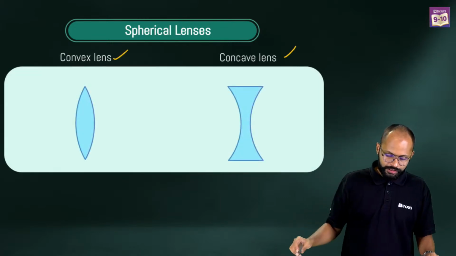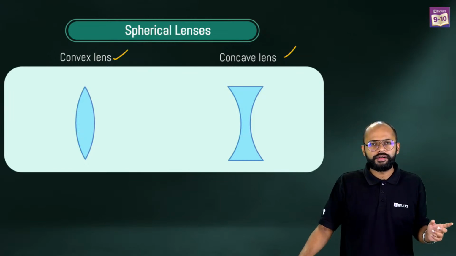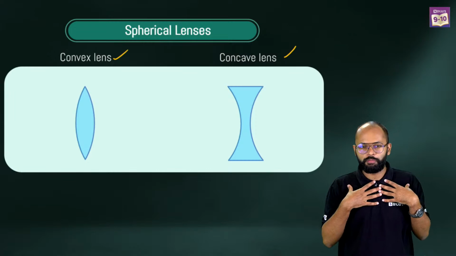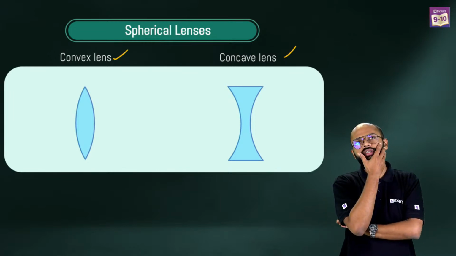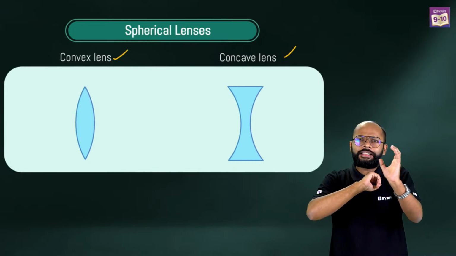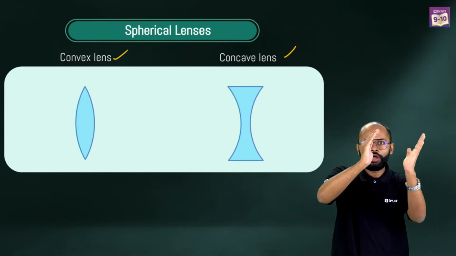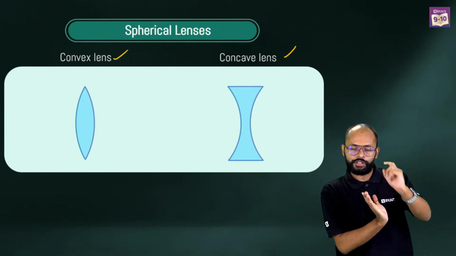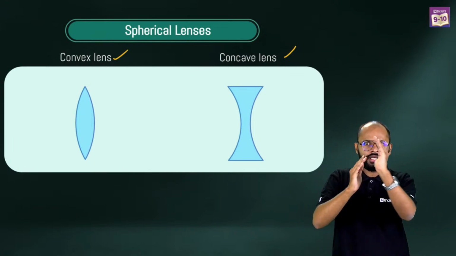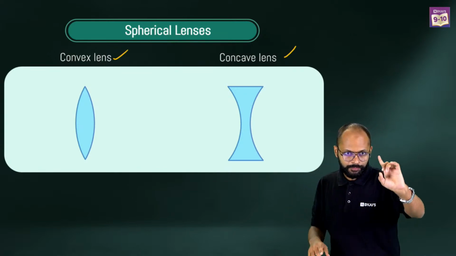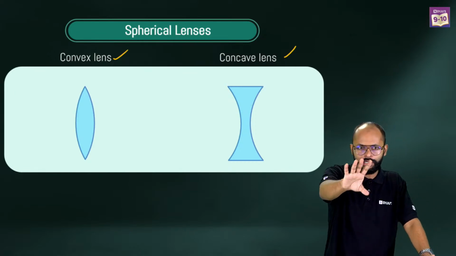So we have two types of lenses, convex lens and concave lens. When I was discussing mirrors, I told you there was one trick which helped me a lot to understand: which one is concave? Concave, inside, reflecting surface like this. Oh, this was a cave. This was a concave mirror. Convex, vex means bulge. This was a convex mirror, correct? So this is how I used to remember, and I think a lot of you told me that you also remember it like that.